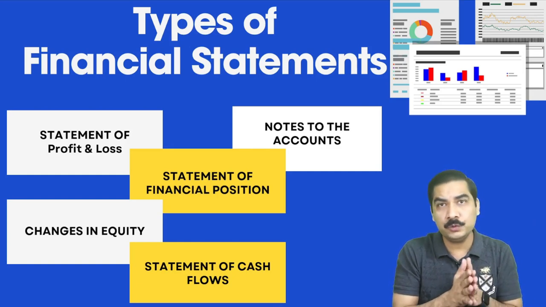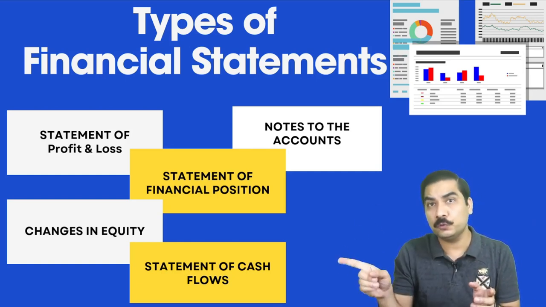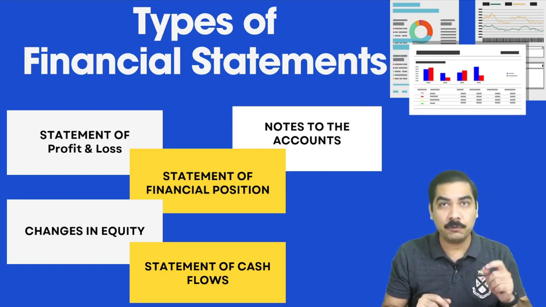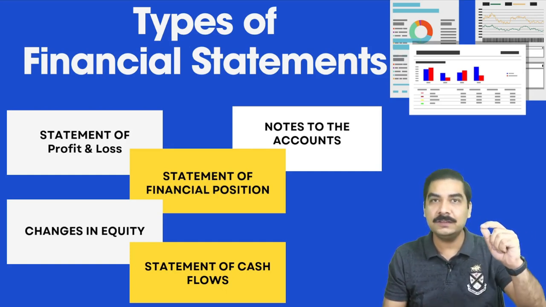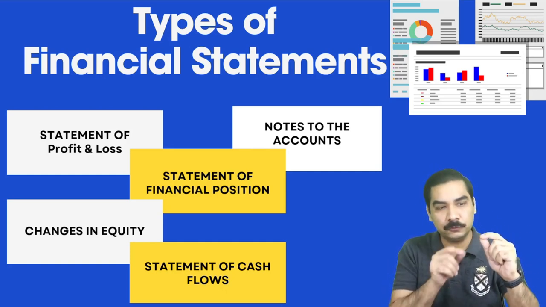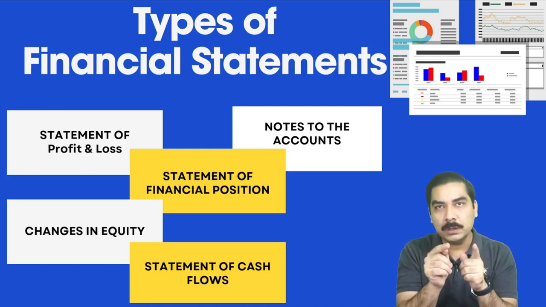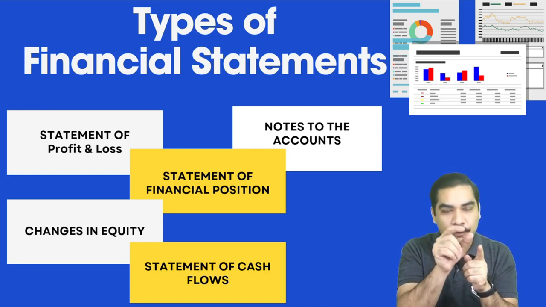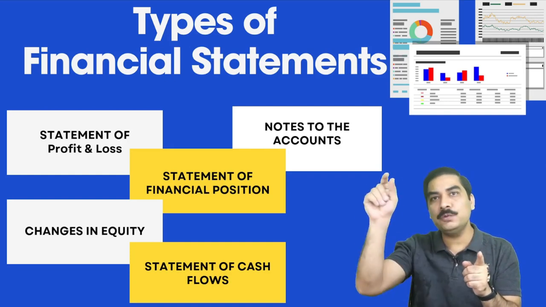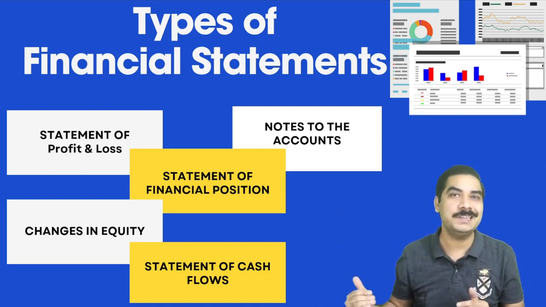You give that detail in the notes to the accounts. For example, the loan outstanding for the business will have a numeric reference, and you will see that reference in the notes to the accounts if you want the detail.